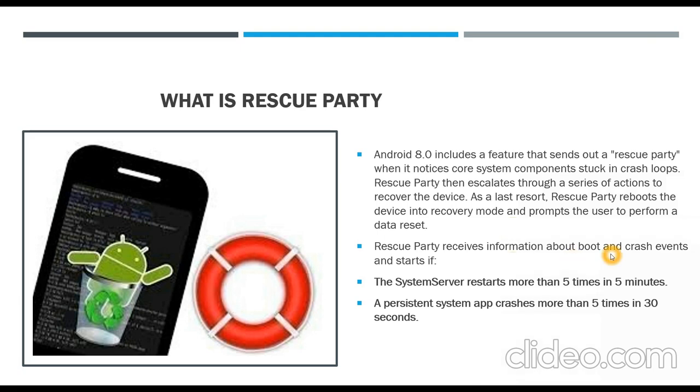So it receives information about boot and crash events, and we should know when this Rescue Party will be triggered. Rescue Party will be triggered under 2 conditions. The first condition is that the system server restarts more than 5 times in 5 minutes. So if my system server has crashed and restarts more than 5 times in 5 minutes, Rescue Party will be triggered. Also, one more condition is that a persistent system app crashes more than 5 times in 30 seconds. So if my system application crashes more than 5 times in 30 seconds, that time also Rescue Party will be triggered.